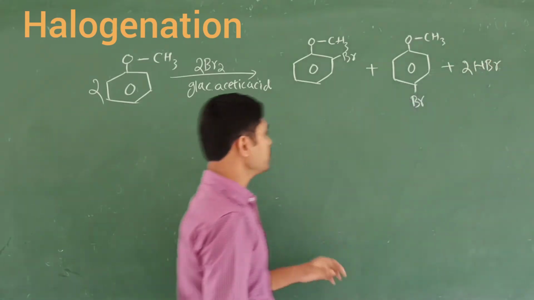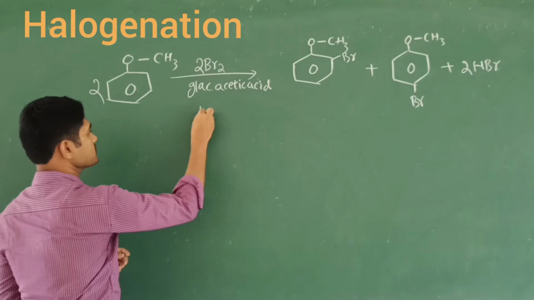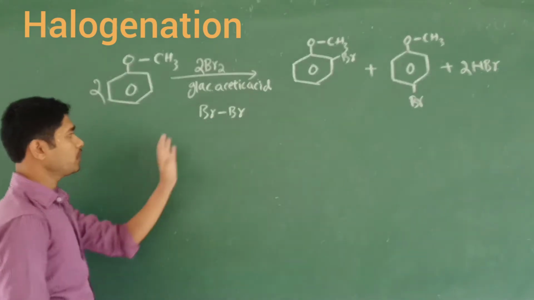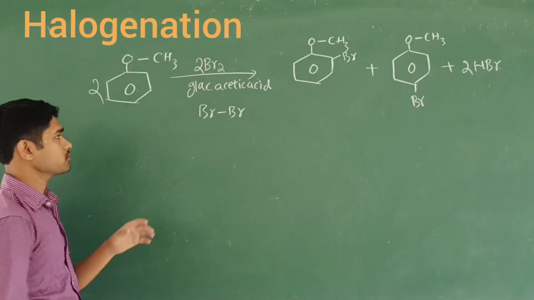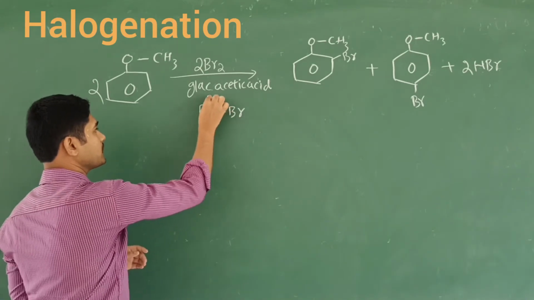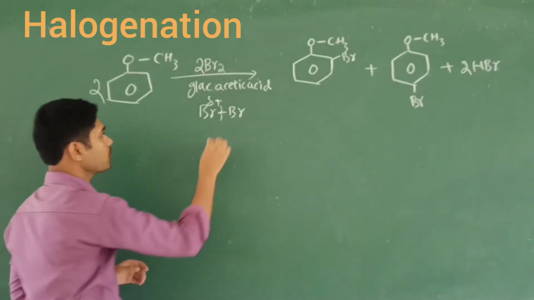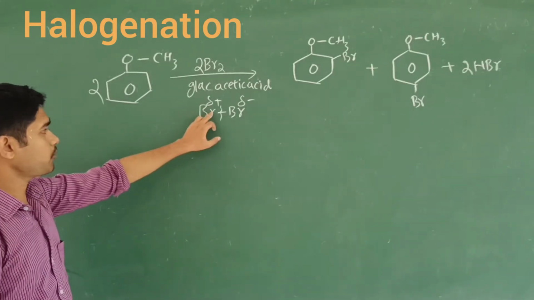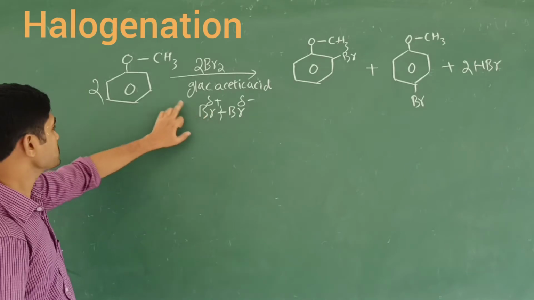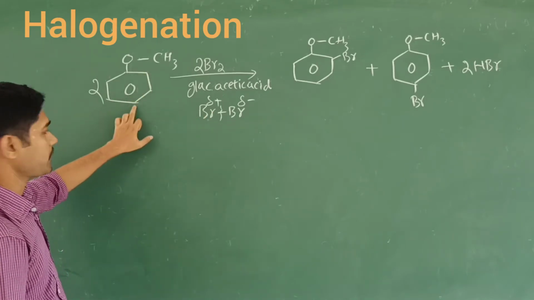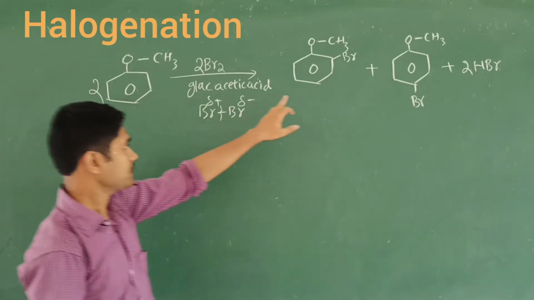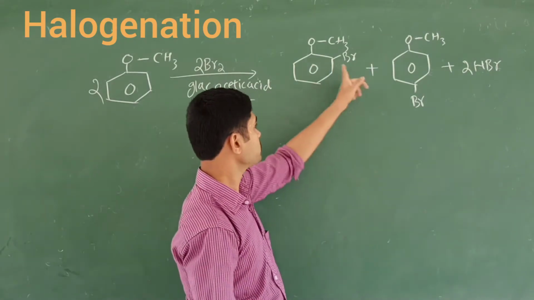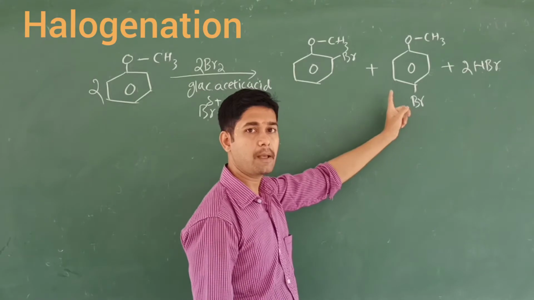Why? Because I am going to write this bromine as Br2, one bromine molecule, which undergoes polarization. One gets a partial positive charge, one gets a partial negative charge. This partial positive bromine attacks at the ortho and para positions. When it attacks, we remove one hydrogen from the ortho position and one hydrogen from the para position.